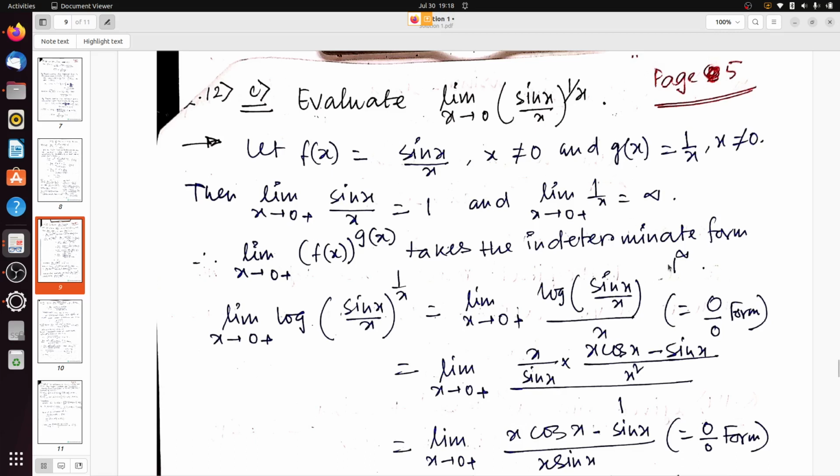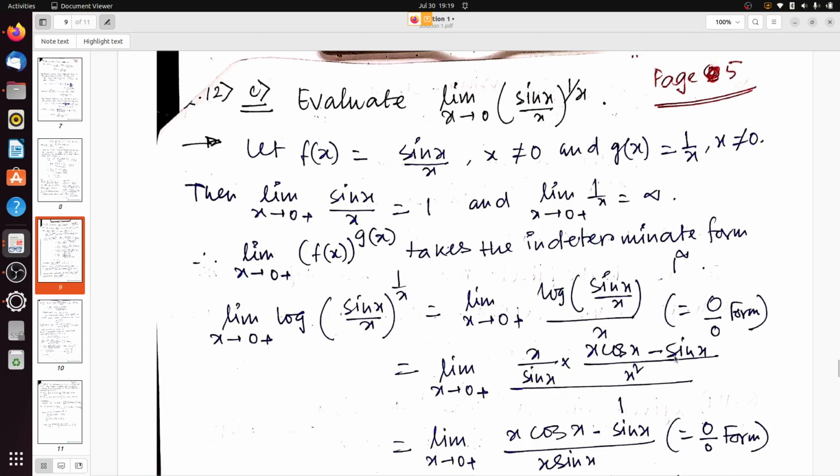Now we will take the log of (sin x by x) to the power 1 by x, which equals limit x tends to 0 plus of log of (sin x by x) divided by x. It is once again 0 by 0 form because log is a continuous function. If you put the limit inside, you will get log 1, so the numerator is 0, and the denominator is already 0. So limit x tends to 0 plus of (x by sin x) divided by x square.